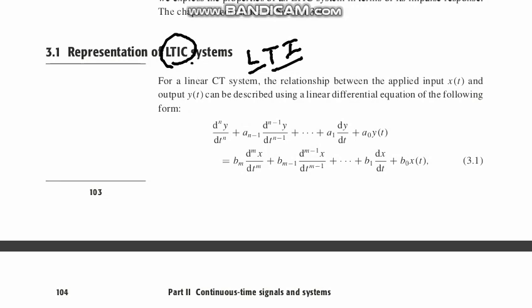Here C represents the continuous time signal. That means it is a continuous system that operates in continuous time, that processes continuous time signals. So first of all, the property of linearity. What is linear and what is non-linear?